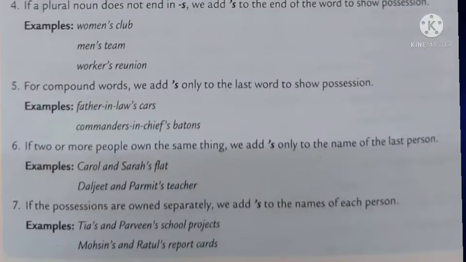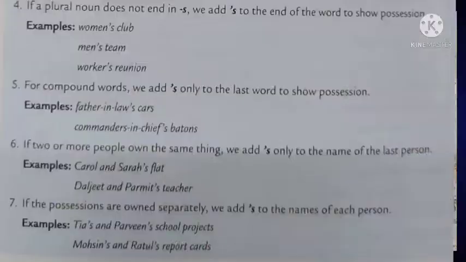See, a word is formed by adding two or three words. That is called a compound word. And here it is hyphenated. Hyphens are put in between. So father-in-law's cars. If it's a compound word, where can we place the apostrophe? We can add the apostrophe to the last word. Here father-in-law's. Law is the last word. So we add the apostrophe over there.